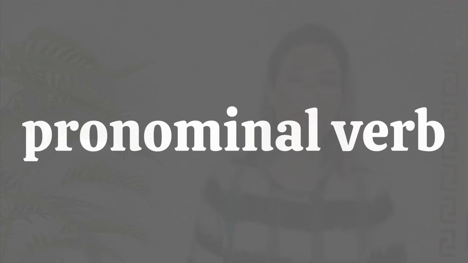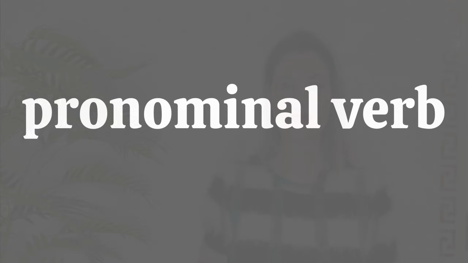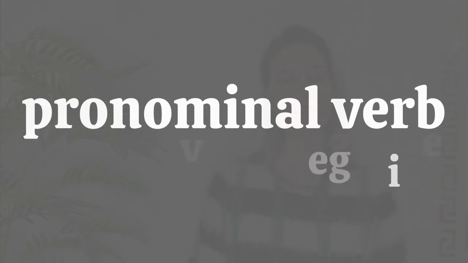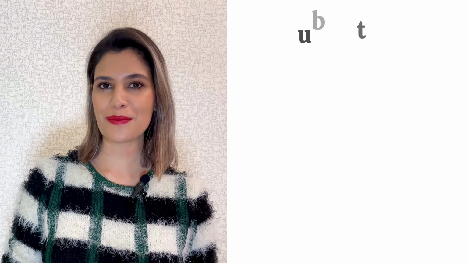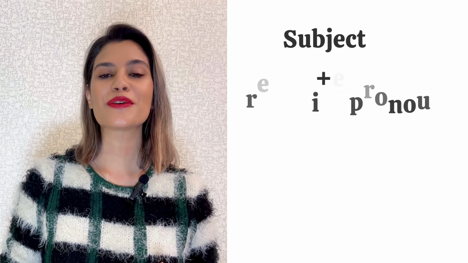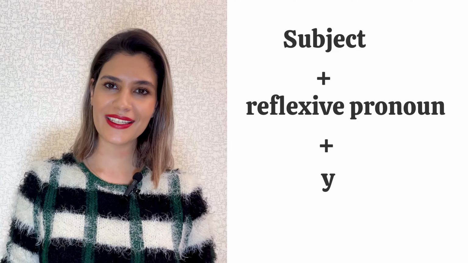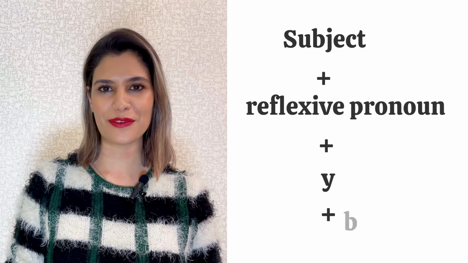What if your sentence has got the pronominal verb? The construction is divided into two parts, affirmative and then negative. The affirmative form is like this: subject, reflexive pronoun, y, and then the main verb.